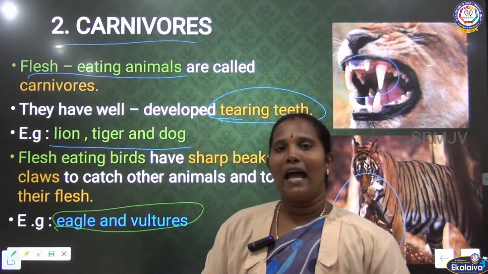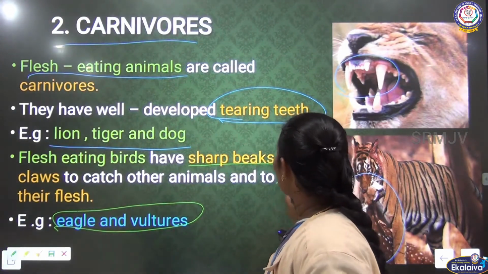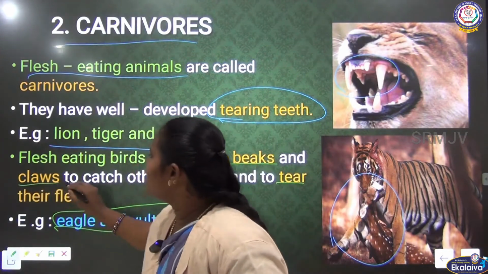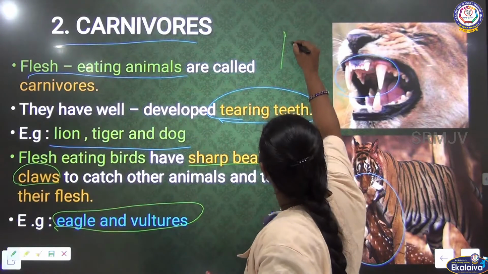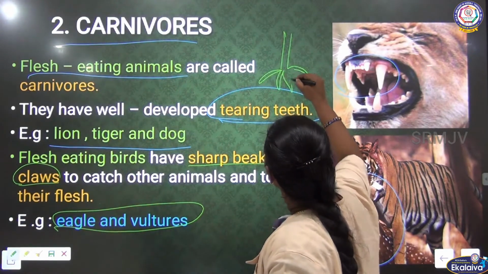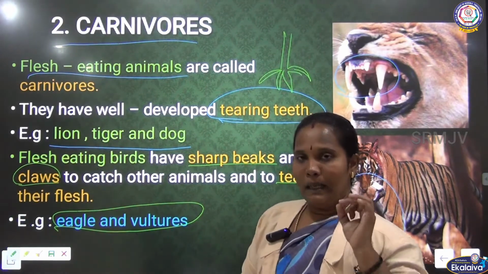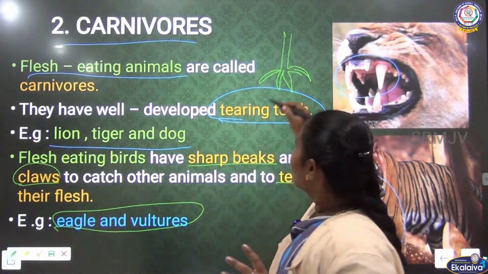Eagle and vulture have sharp beaks as well as claws. Claws means the legs of the bird are like a pointed sharp pin. This leg is called the claws.